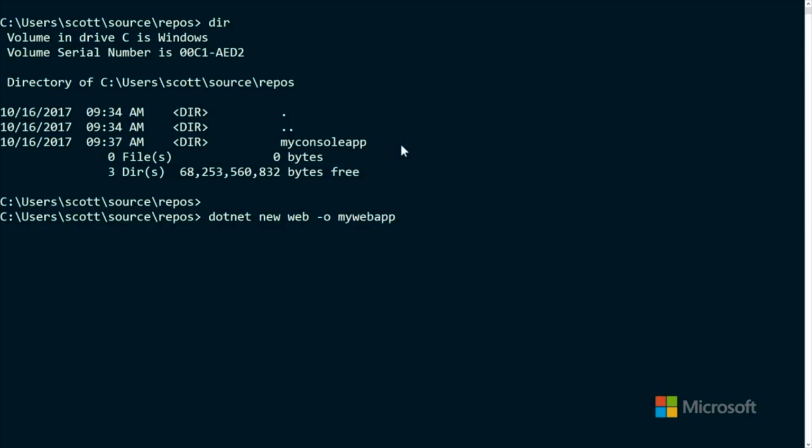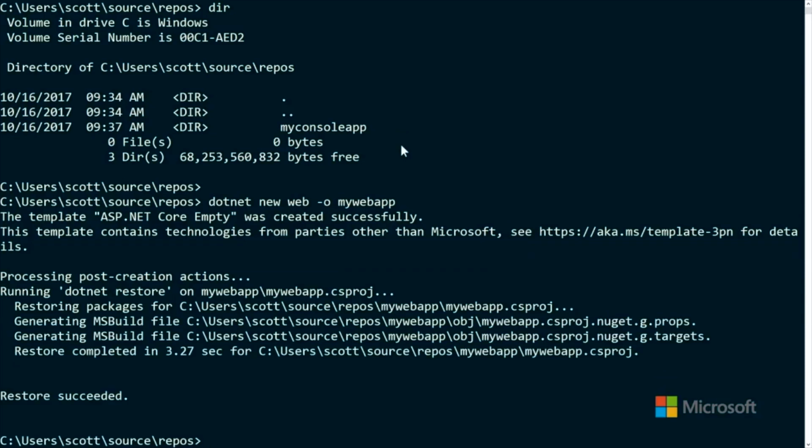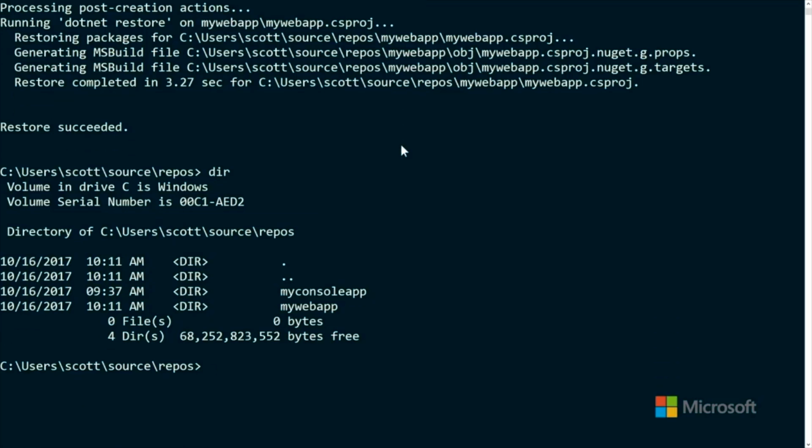In the previous video, we looked at the different .NET templates that are available. Web is just one of the templates. We looked at console, and now we're looking at web, just for people who might be tuning in now. Okay, hit enter. It says the template ASP.NET Core Empty was created successfully, and it put it in a folder called my web app.